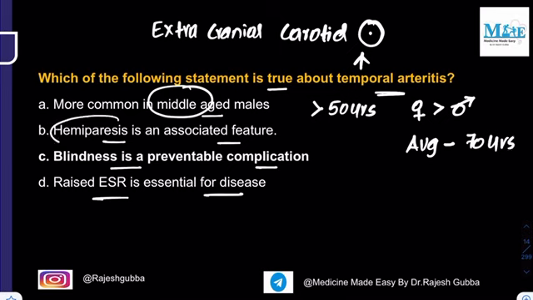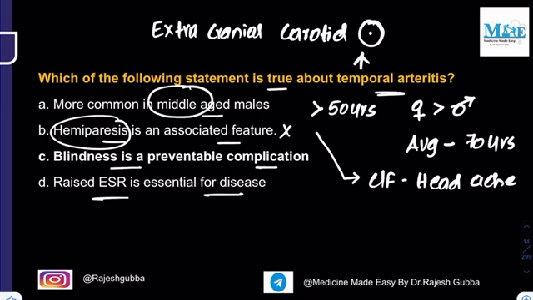Now, hemiparesis is an associated feature is a wrong statement. Hemiparesis will not be seen in patients with temporal arteritis. What is the important clinical feature in temporal arteritis? The important clinical feature will be the headache. And this headache will be a unilateral headache, right? And on examination, there will be tenderness of the temporal artery. Okay, that is what you will see in case of temporal arteritis.